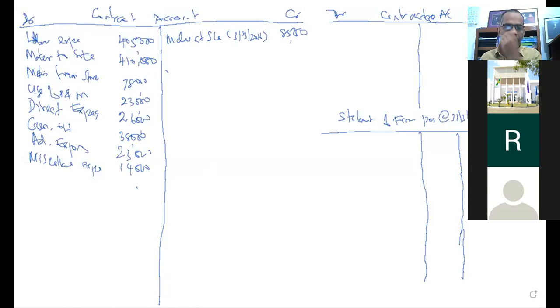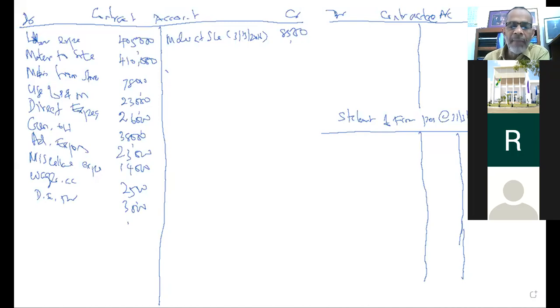Alright, next one. Wages accrued on 31st March 2016, 2,500. Therefore we want to accrue the wages, 2,500 payable. Next one, the direct expenses are also payable, another 3,000 payable by the company or contractor, that is also to be included in the contract.